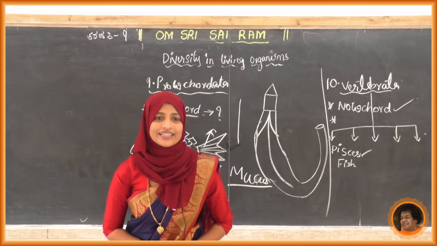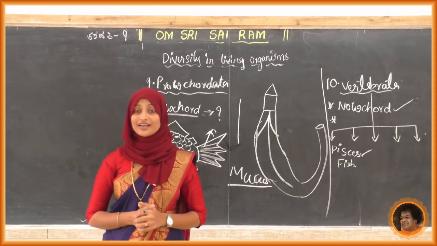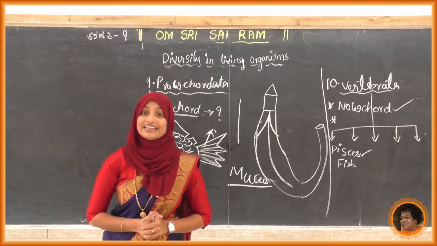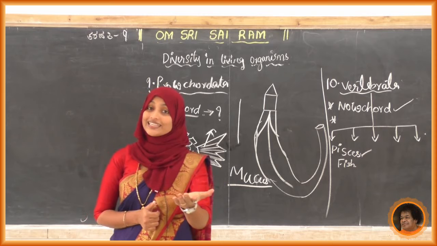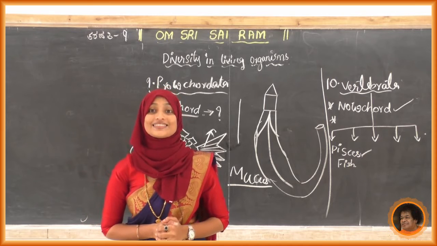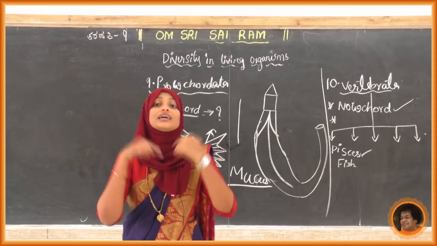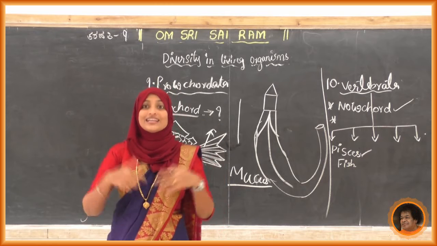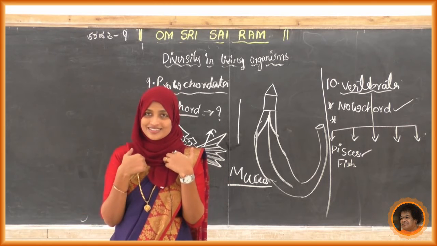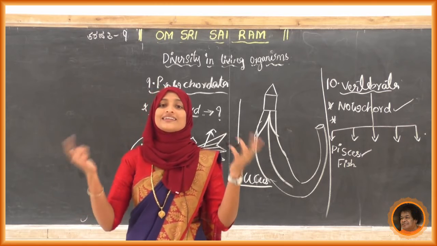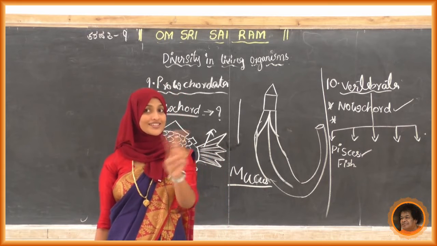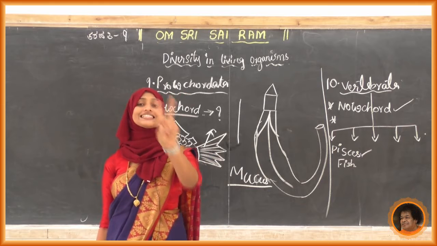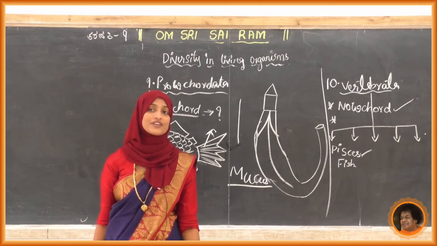Now, how is it respiring? Whether it has lungs like us or like fish. When it is in water, it respires through gills. When it is on land, like us, it respires through lungs. So both are present: respiration through gills and lungs. That is the difference here.